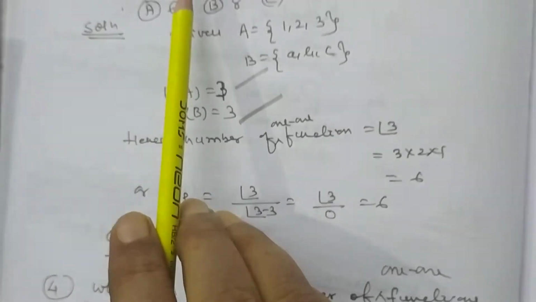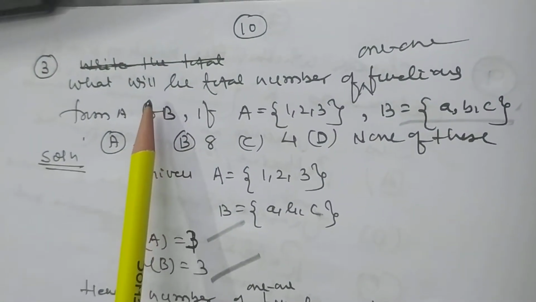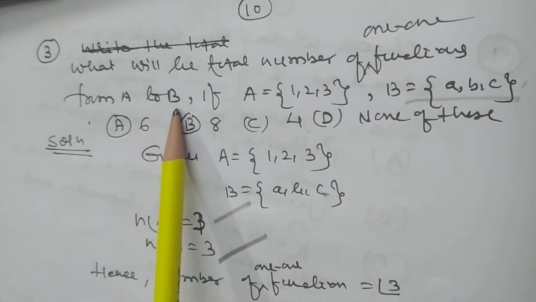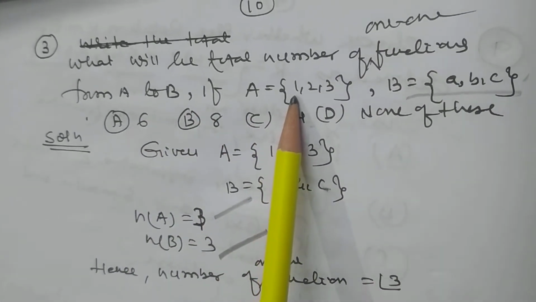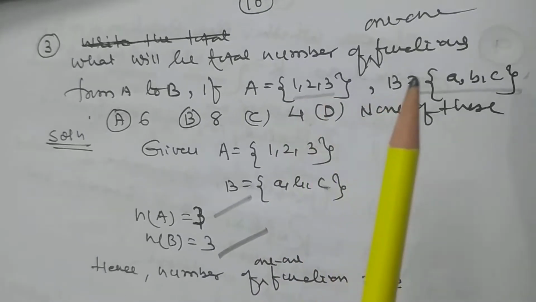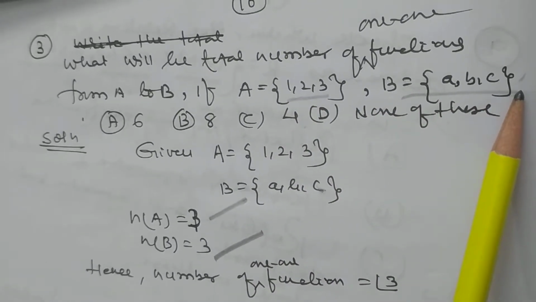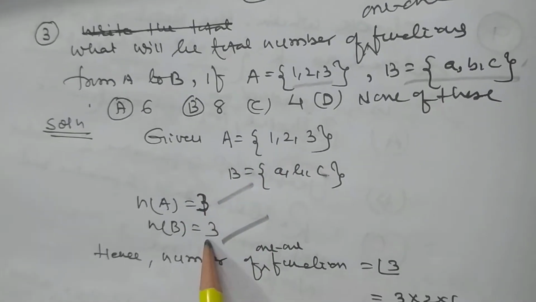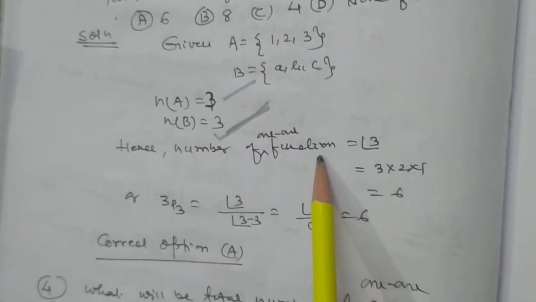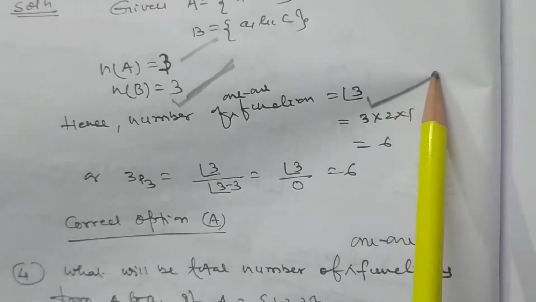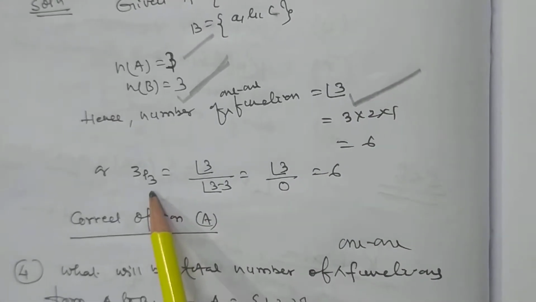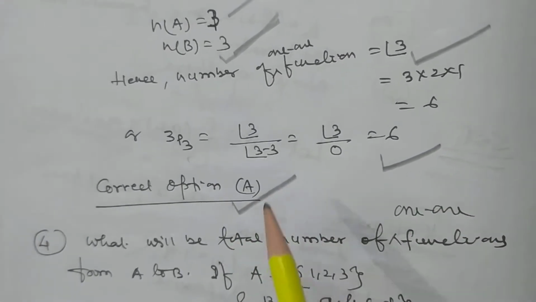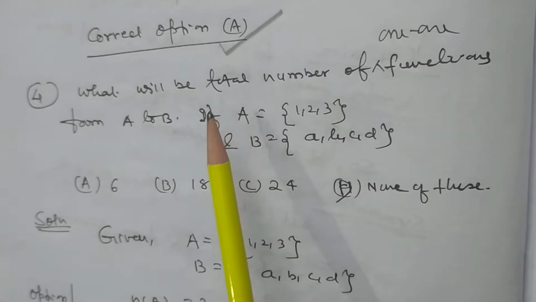My dear students, now see what will be the total number of 1-1 functions from A to B. A has 3 elements, B also has 3 elements. So the cardinal number of A is equal to 3 and the cardinal number of B is equal to 3. So it will be factorial 3 or 3P3, that is 6. So option A is the correct option.